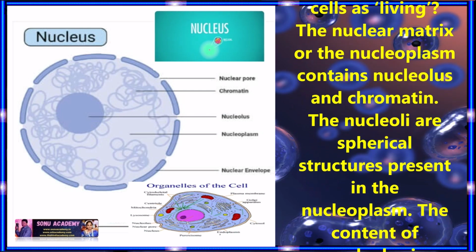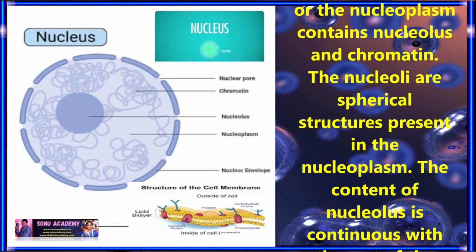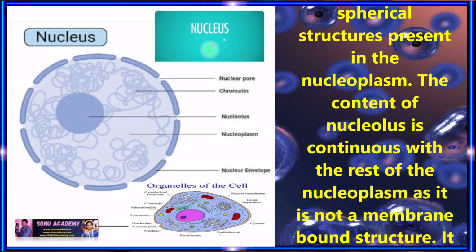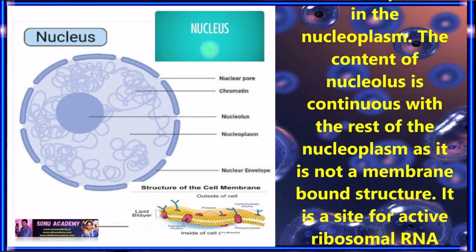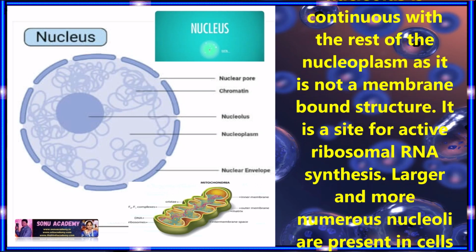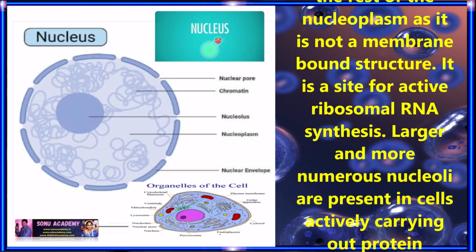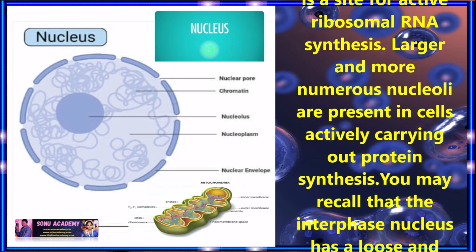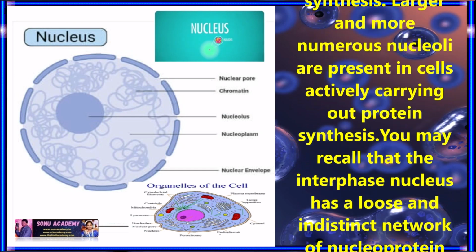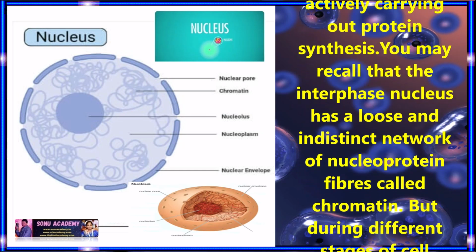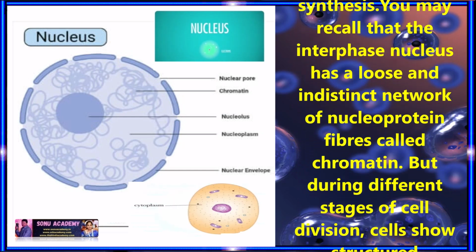The nuclear matrix or nucleoplasm contains nucleoli and chromatin. The nucleoli are spherical structures present in the nucleoplasm. The content of the nucleolus is continuous with the rest of the nucleoplasm. As it is not a membrane bound structure, it is a site for active ribosomal RNA synthesis. Larger and more numerous nucleoli are present in the cells actively carrying out protein synthesis.